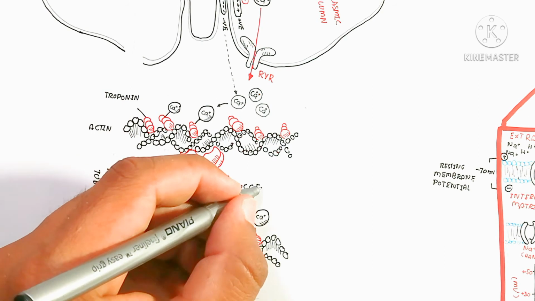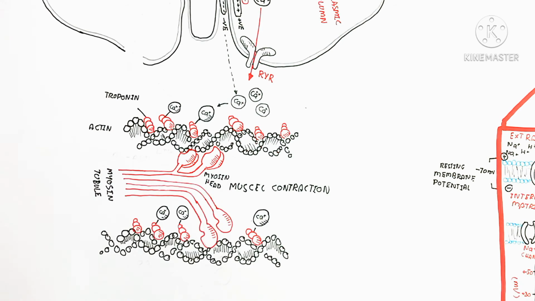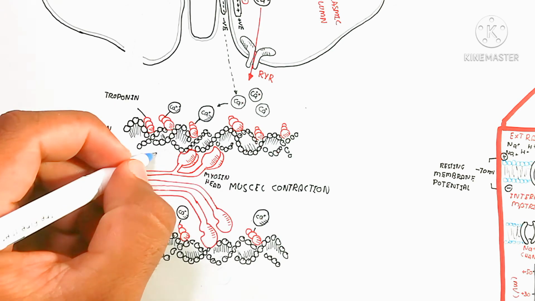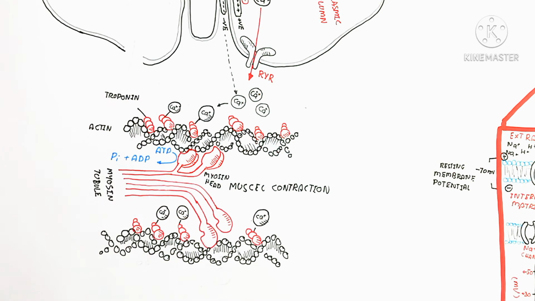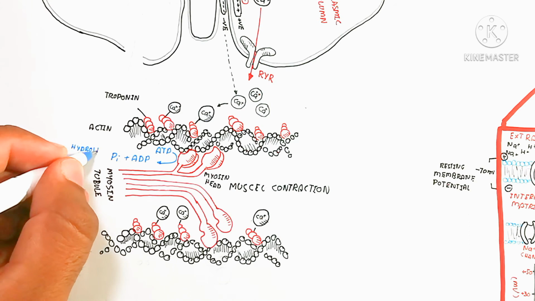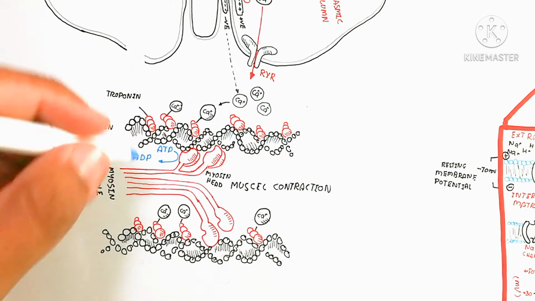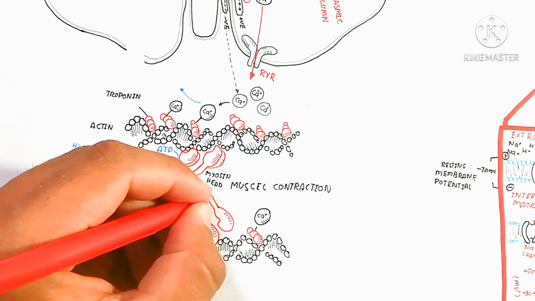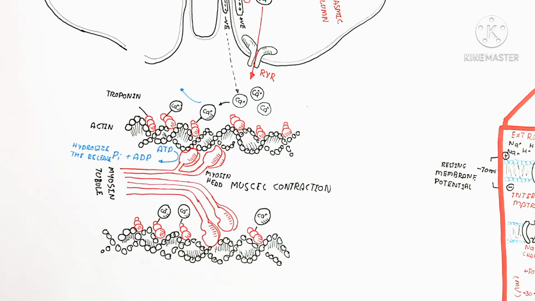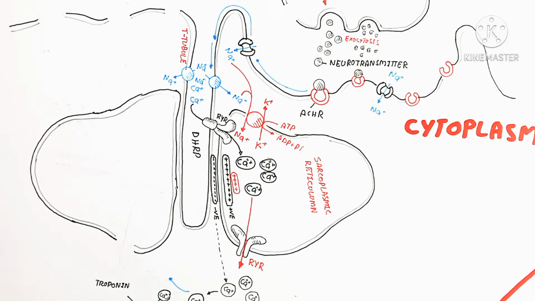So if we need to contract the muscle, then we will contract the muscle, and the release or relaxation of the muscle needs energy. So remember that ATP is used for the detachment of the actin and myosin binding site. The actin and myosin binding site will be released, and that release is basically the hydrolysis of the actin-myosin bond.